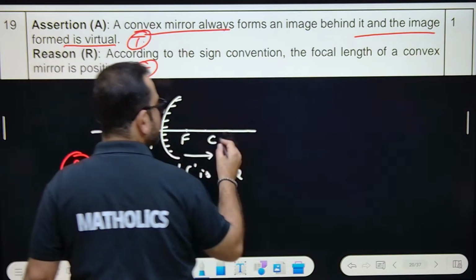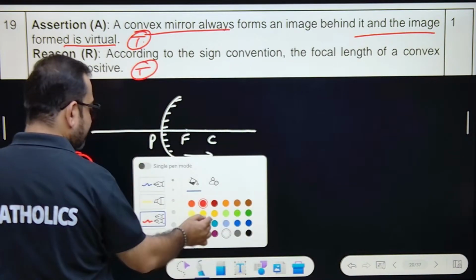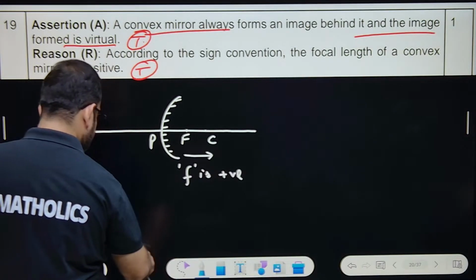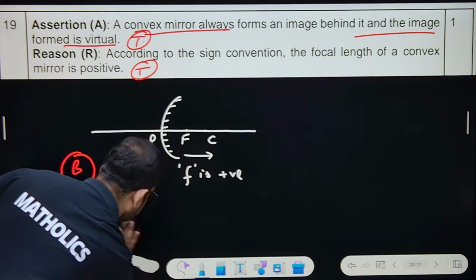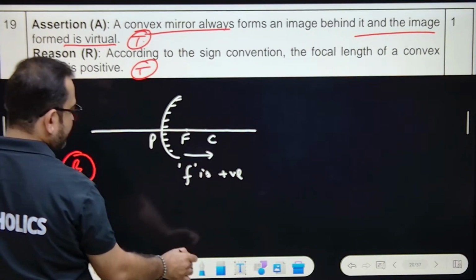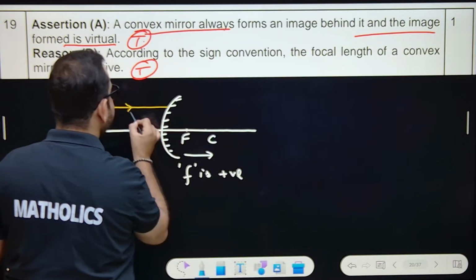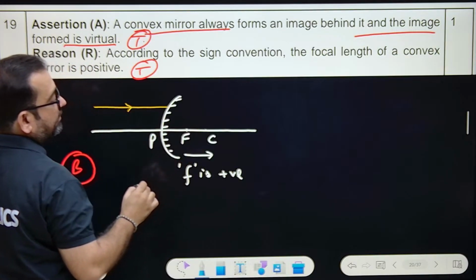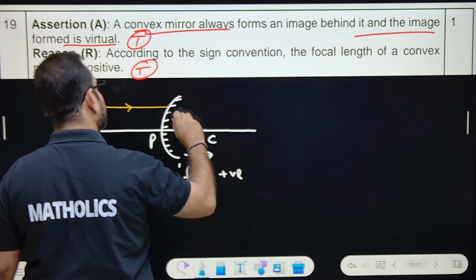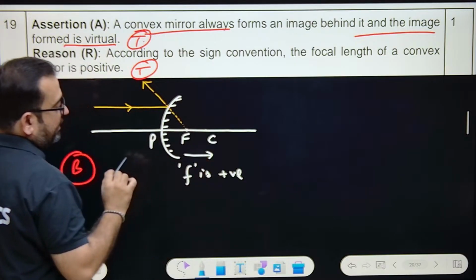You know the image formation by a convex mirror. If this is a convex mirror, let's make an image. The ray coming parallel to the principal axis will seem to be coming from the focus. It appears to be coming from the focus, but it is not actually coming from the focus.